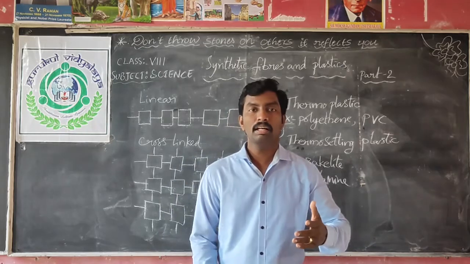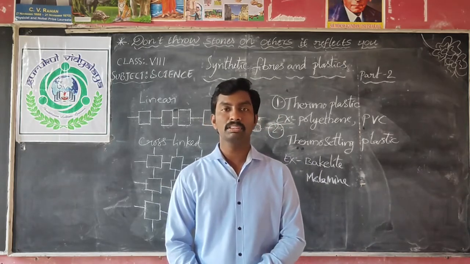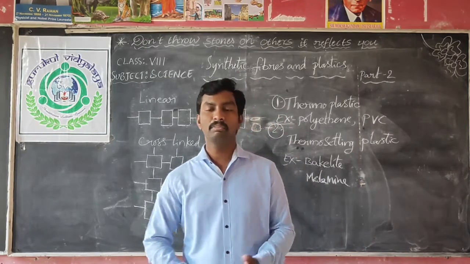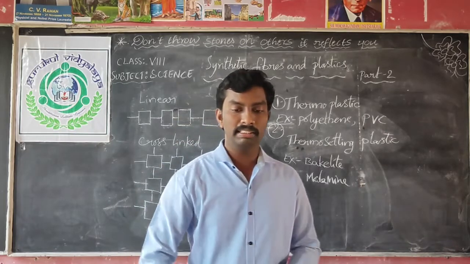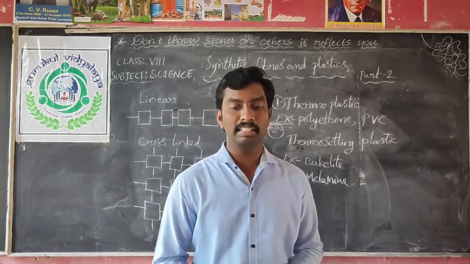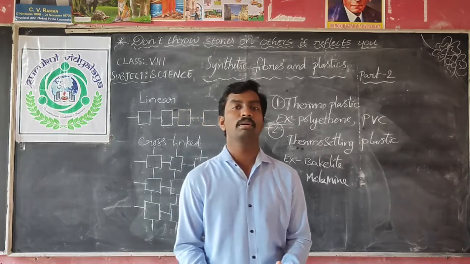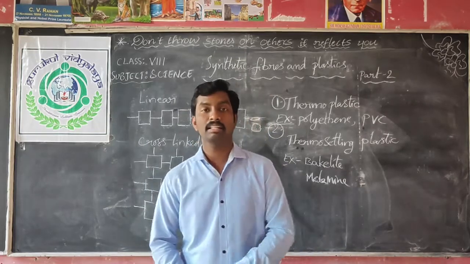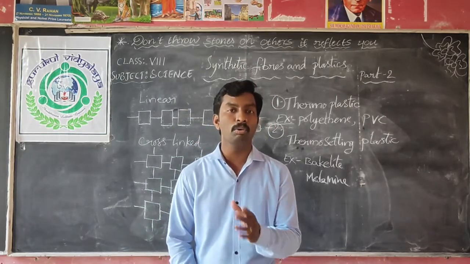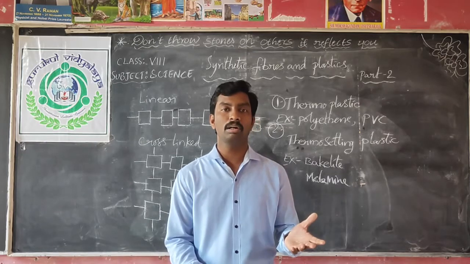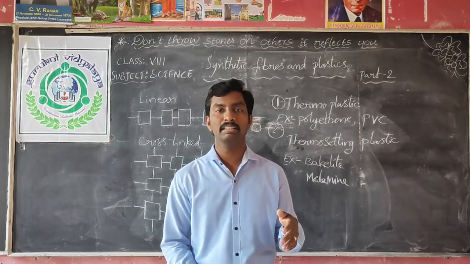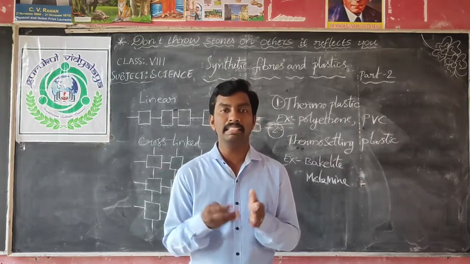But what about the polythene cover? Will they decompose or will they digest? They won't digest. So in one table it is there. One survey is saying many tons of polythene covers are there in the stomachs of the cows. After death of the cows, they will die. Why? Because the polythene cover will not be digested in their body.